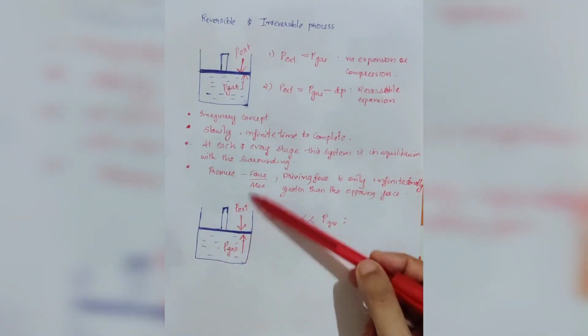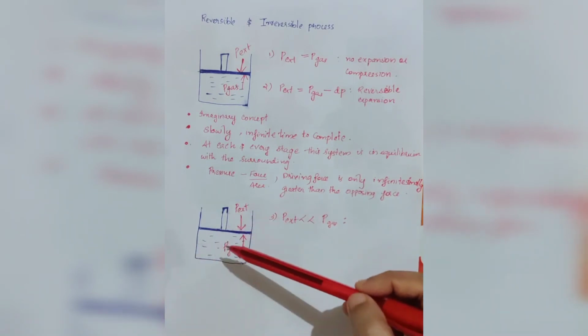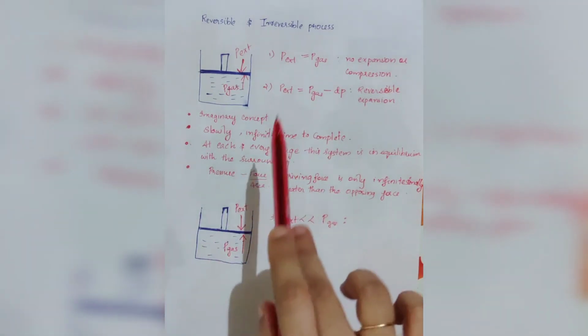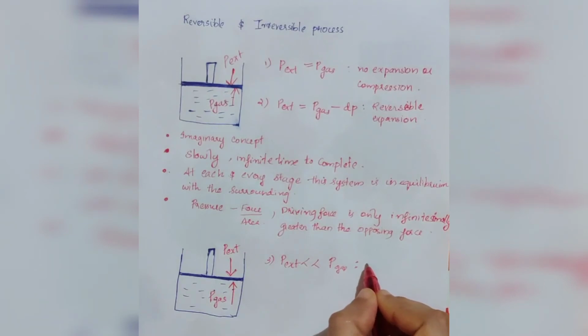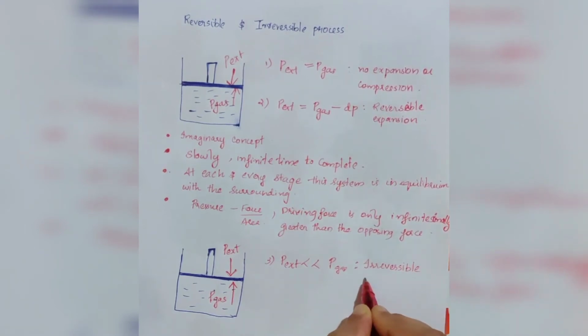This takes place rapidly. This is a rapid process and this process is called an irreversible process. That is, the process which does not take place infinitesimally slowly is said to be an irreversible process. So we can write here, this is an irreversible expansion.